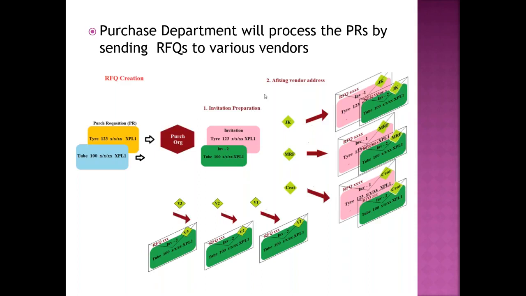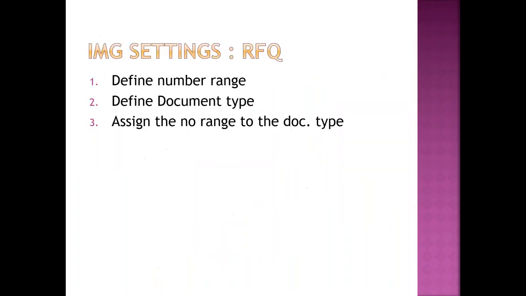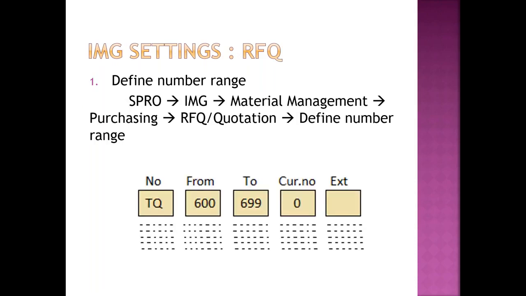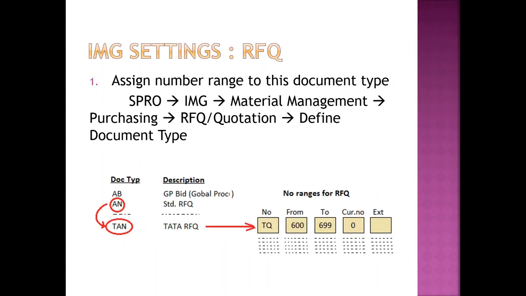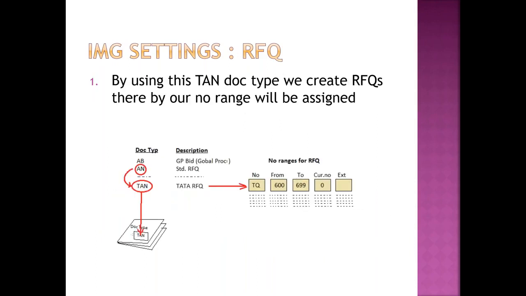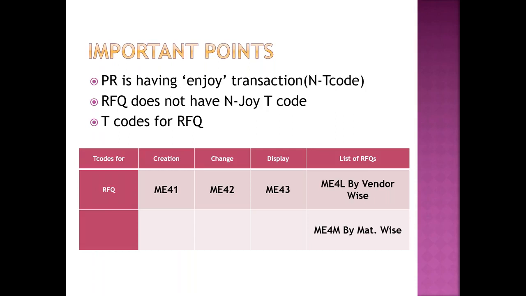So in this, the MM consultant's job is, once these RFQs are created, the number range and the document type; that method we are going to use here also. So let us go and create RFQs backside also. We did this in yesterday's class. In yesterday's class we created the number ranges, and we linked them to our topic, the RFQs. So this is what we have done up to this point. Now it is time to create the RFQs.